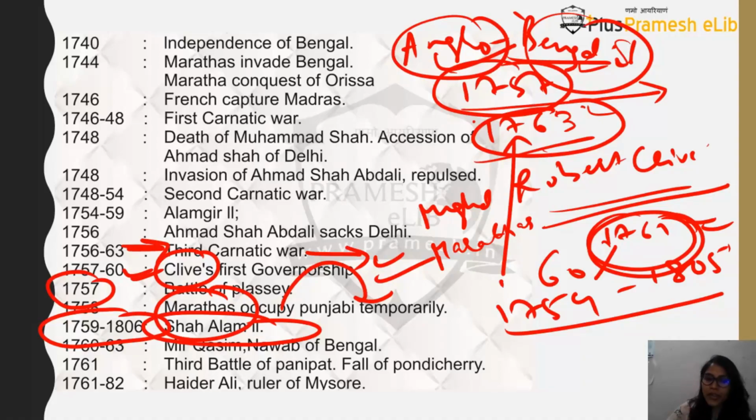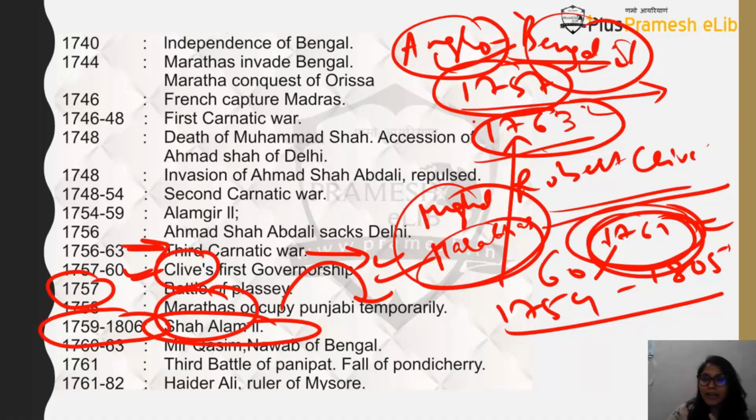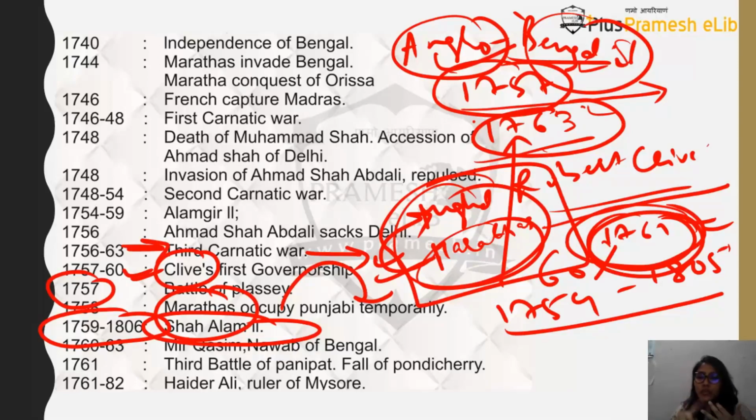Versus Ahmad Shah Abdali. That is why you will find in this war Mughals and Marathas are defeated. In 1761, the third battle of Panipat is happening, and here you will find that Marathas are representing the Mughal side, and in this battle finally Marathas have been defeated. That means ultimately Mughals have been defeated. After this battle, Marathas lost so many of their army men, so many of their commanders, that they never could regain the power that they had earlier, and the Mughal empire is already on decline.